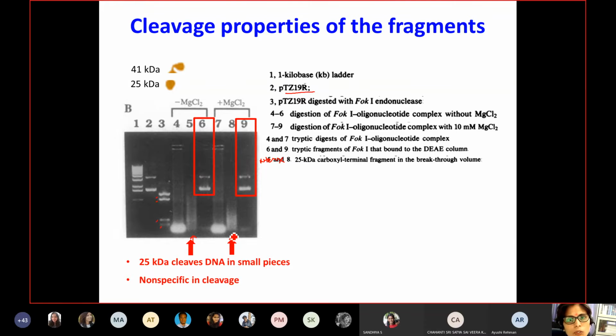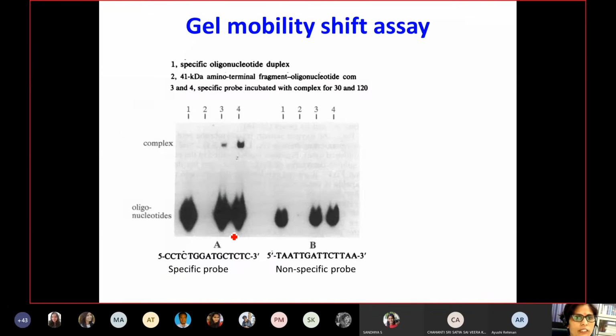Now, most importantly, next, they wanted to see whether this N-terminal part is binding to any oligonucleotide or to a very specific region of the DNA. For that, they did gel mobility shift assays, where they incubated with oligonucleotides together with a specific probe. This specific probe will have the GGATG recognition site for your FOC1 enzyme. And this is non-specific DNA, that means it does not have any recognition site for your FOC1 enzyme.